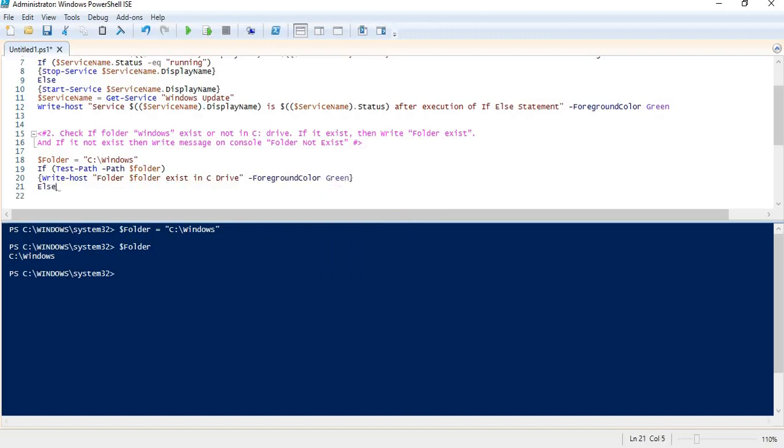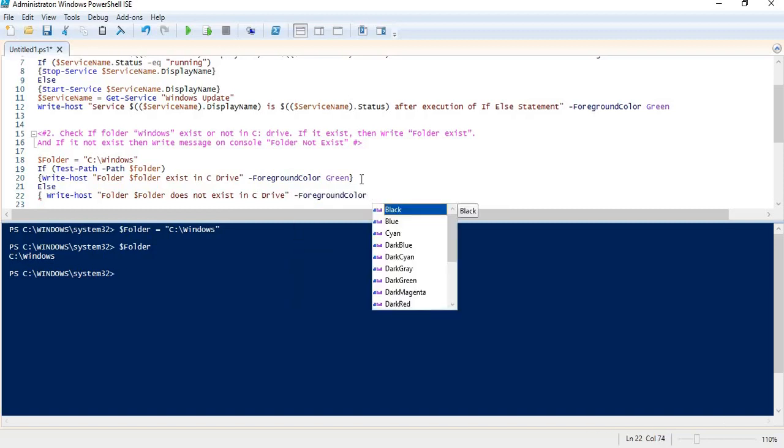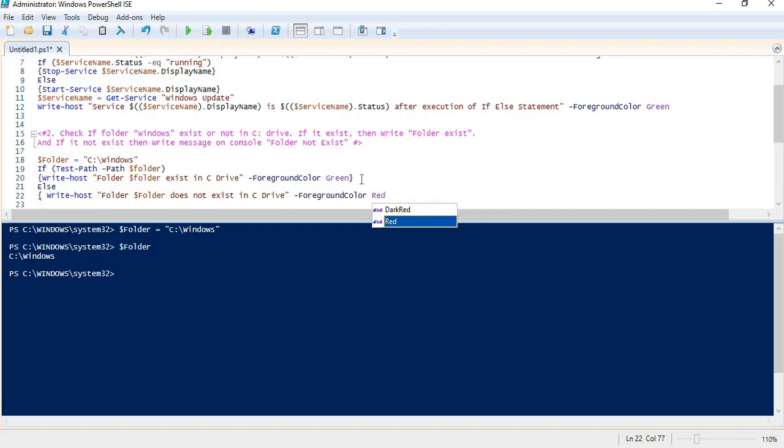Fine. Else, in case my condition is false, what I need to write on the console is Write-Host: folder, and this variable, does not exist in C drive, right? And to make it fancy, I can give the foreground color as red maybe, and I will close the brace, and let me try to run this code and see what happens.